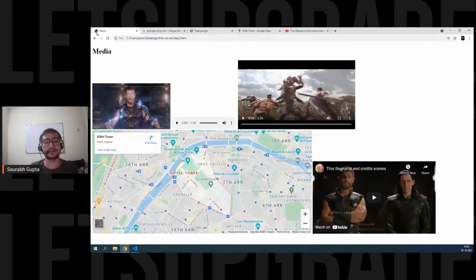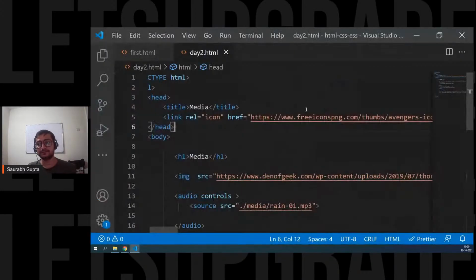And here we go. Can you guys see this? Is that clear, everyone? See this? That's how you change the icon. You can put any icon. I put Avengers icon. You can put Google icon. Anything, whatever you want, you can put it there. Is that clear? That's how easy it is.